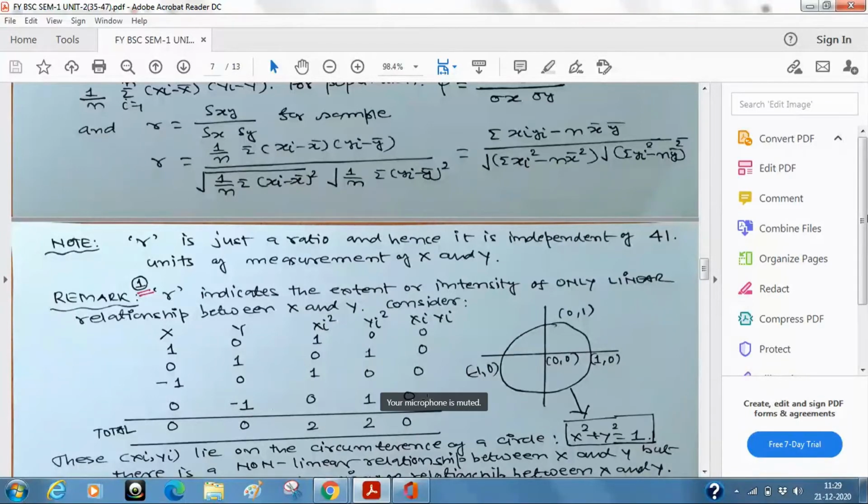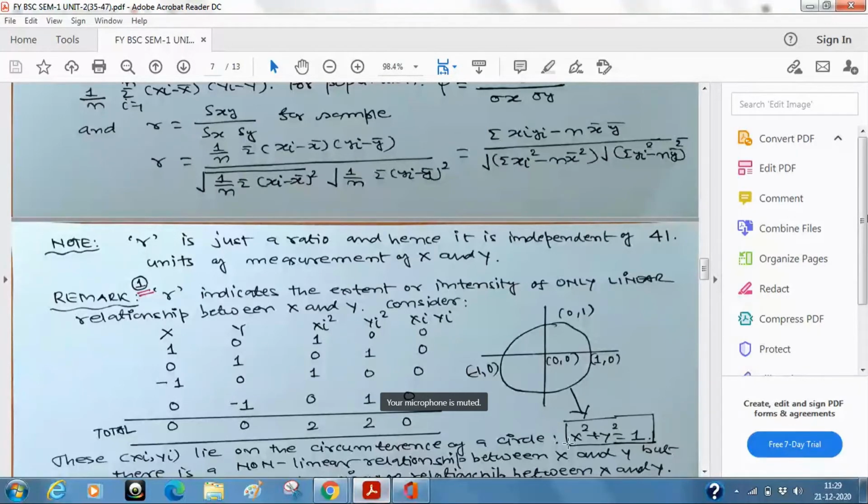This is a very important message which people don't even remember at their TY or MSc level. That whenever I ask this question, that correlation coefficient, Pearson correlation coefficient, don't forget to use the word linear. I am emphasizing it third, fourth time. That Pearsonian correlation coefficient is a measure of linear relationship only. If the relationship is not linear, we will see what can we do. So I hope the message is clear.